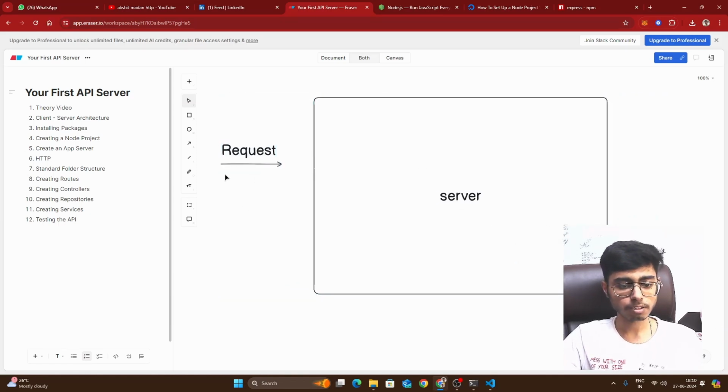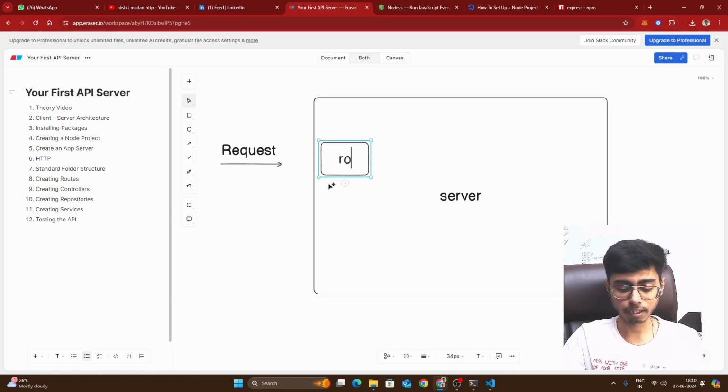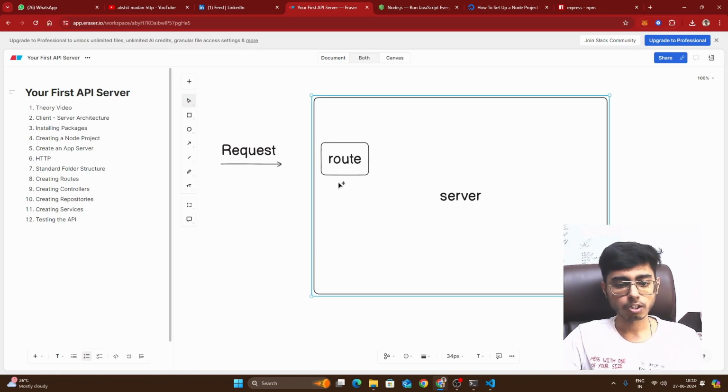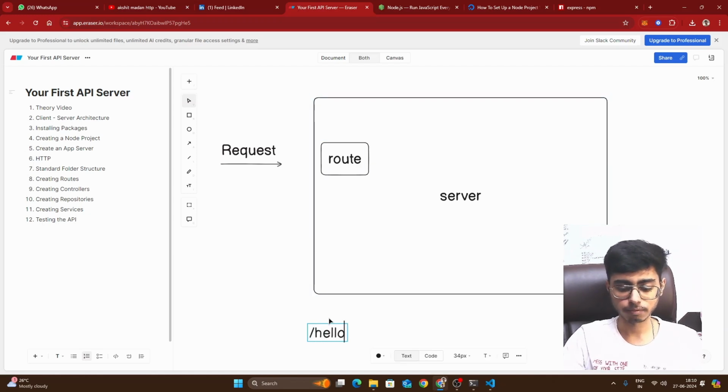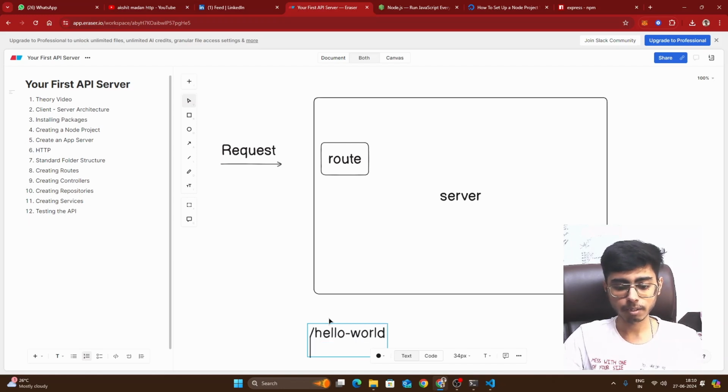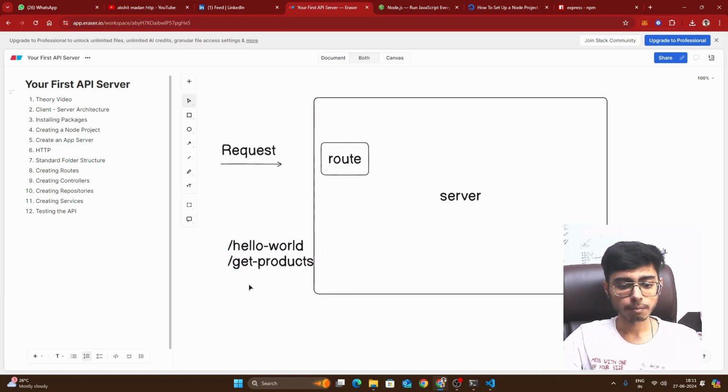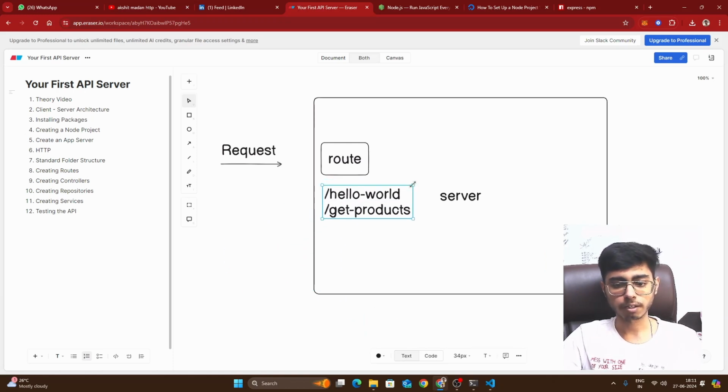So first what happens is my request enters the server, and first of all it reaches the routes, the particular endpoint route, right? So a route can be, let's say, /helloworld, or it can be /getproducts, right? These are just your paths. So these are what routes are.